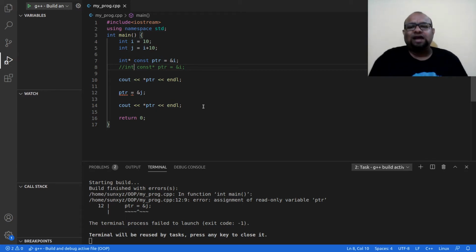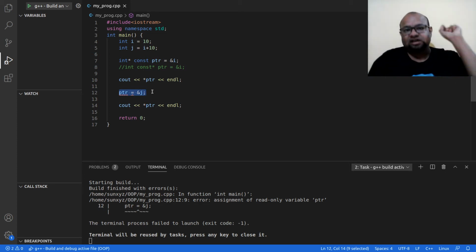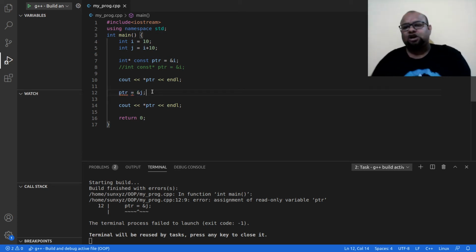Now when I run this program, what is this program? In this line I am pointing to the location of i, then I am printing the value, and in this line I am updating the address that the pointer is pointing to, right? It was pointing to the address of i, now it is pointing to the address of j. This is something that I cannot do. Now the pointer's address is a constant. Previously the pointer's value was a constant.